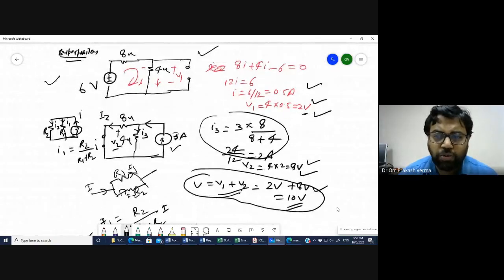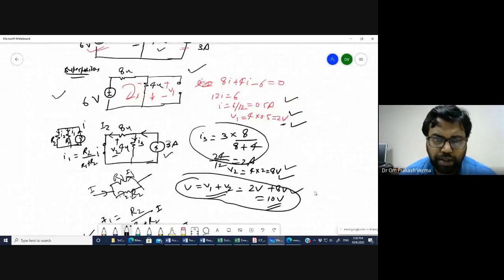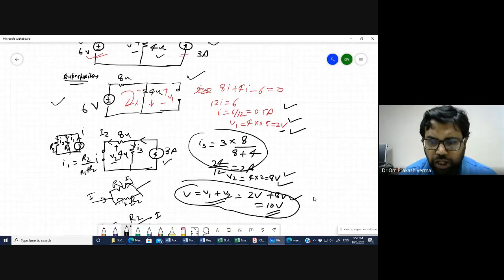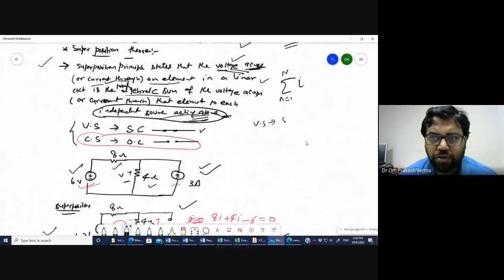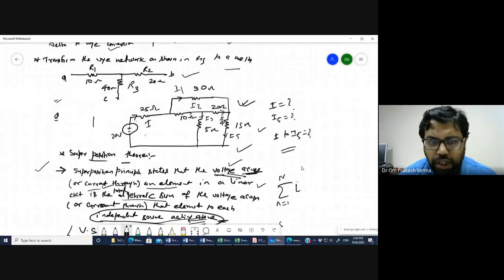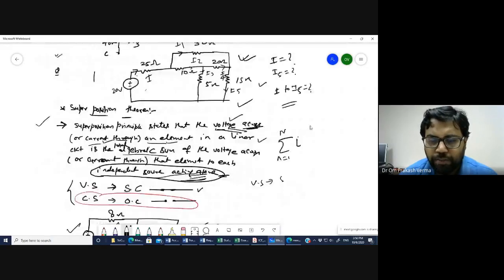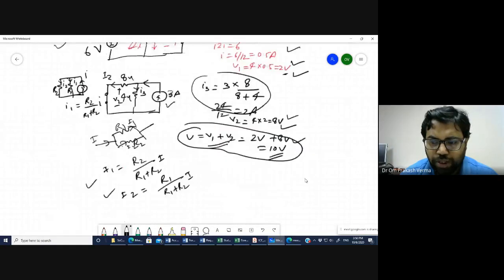So now the problem is you have to simulate the same thing on the PSpice. The next demonstration is given by my PhD scholars, Mr. Himanshu and Mrs. Smita. First of all, I would like to ask you this question. Just try to solve this one, then come to the next problem.